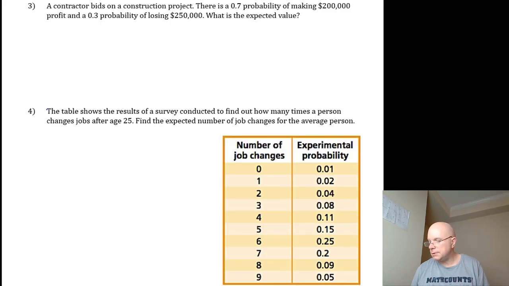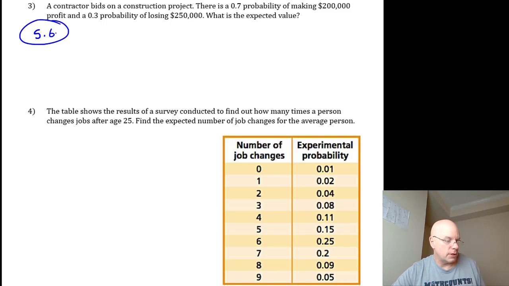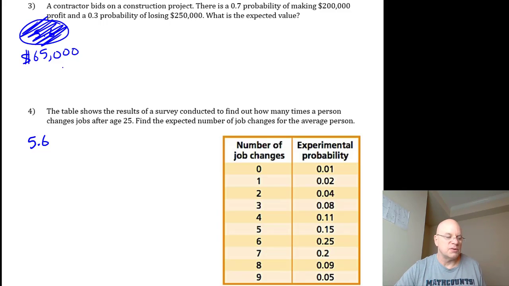Number 3, that weighted average comes out to 5.6 for number 3. No, I'm on the wrong one. Sorry. Number 4 is 5.6. Number 3 is $65,000. If you missed one or both of those, you should stay and listen to the explanation.